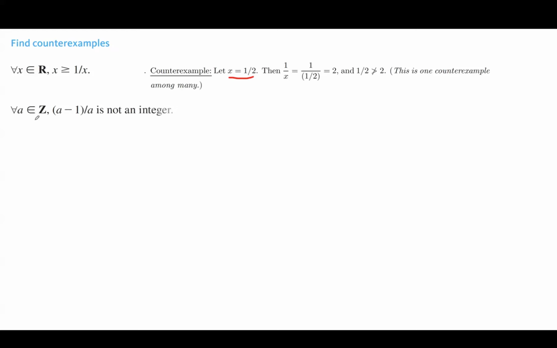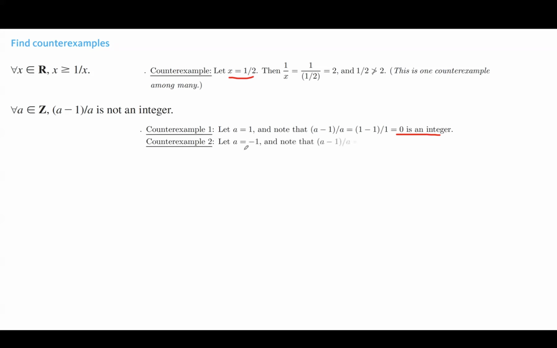The next universal statement says, for every integer a, a minus 1 divided by a is not an integer. We can easily find counterexamples here. Counterexamples are examples that make this statement false. Set a to be 1, so obviously 1 minus 1 divided by 1 is 0, which is indeed an integer. You can find many more examples here. Another counterexample is -1. If I plug in -1, -1 minus 1 divided by -1 gives you 2, which is indeed an integer.